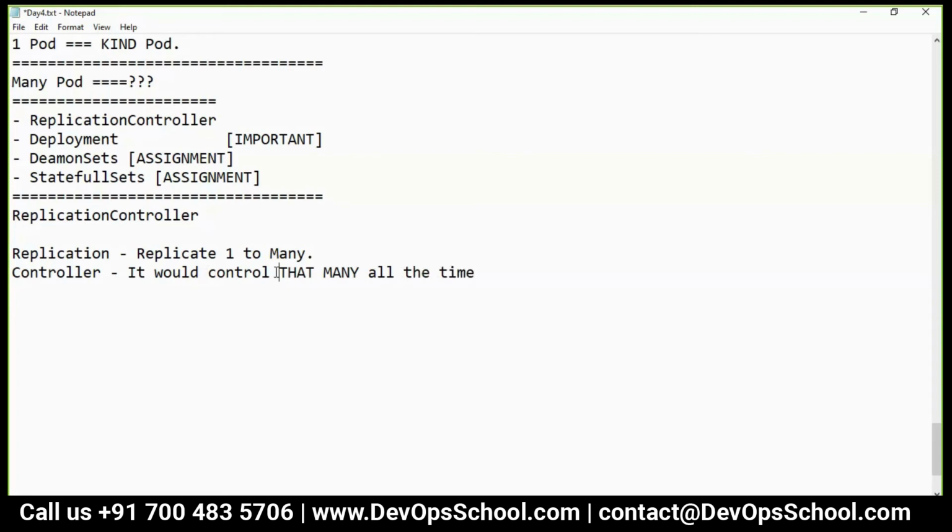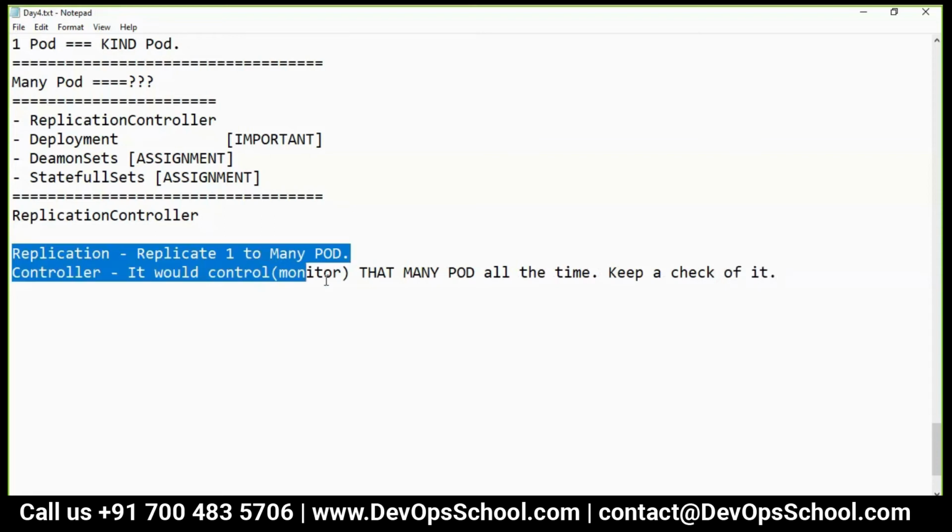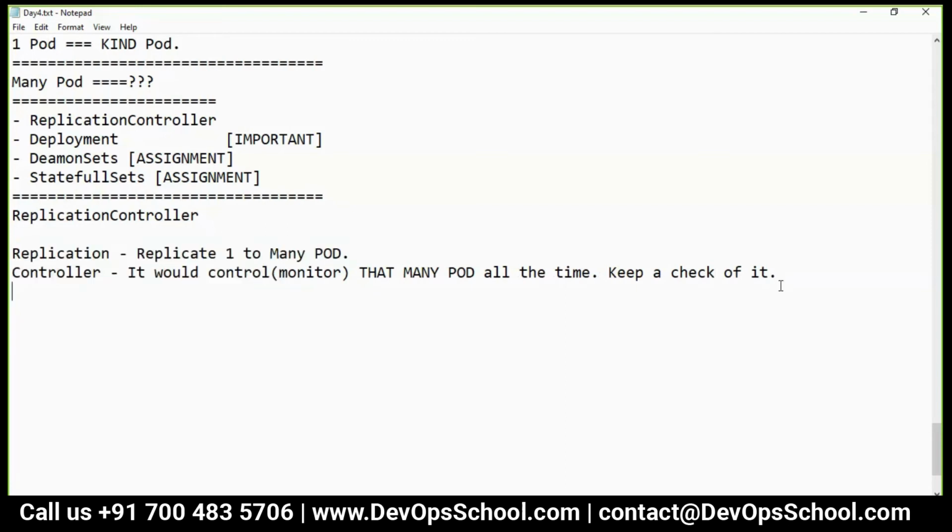It will control, that means monitor, that many pods all the time, and keep checking, keep track and keep up to date. So it has 2 functionalities: replication and a controller.